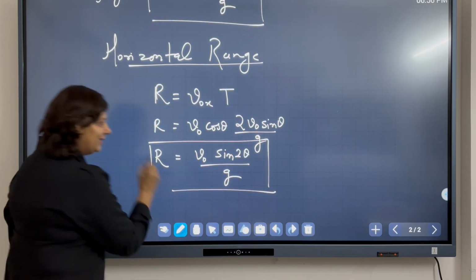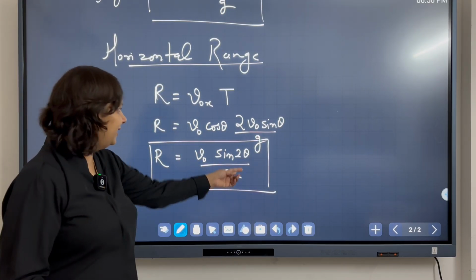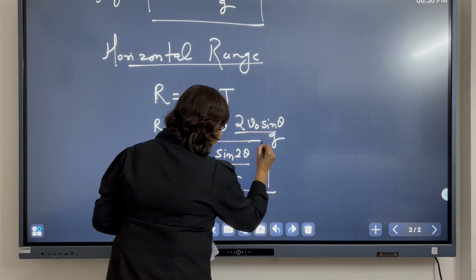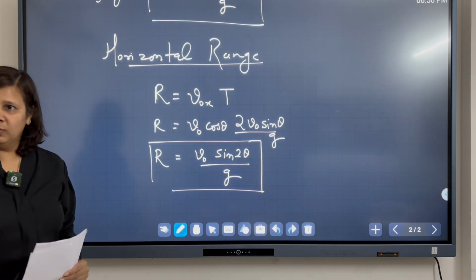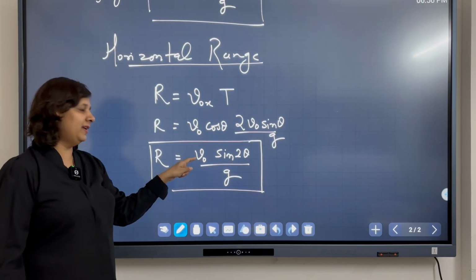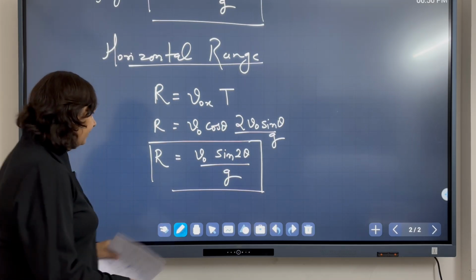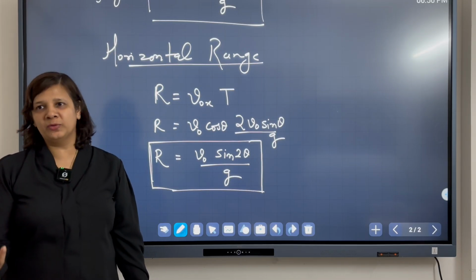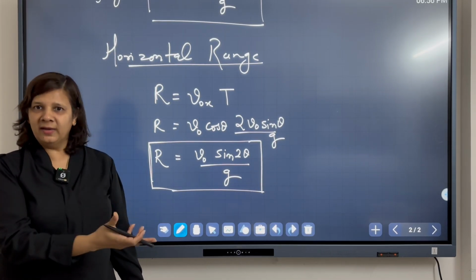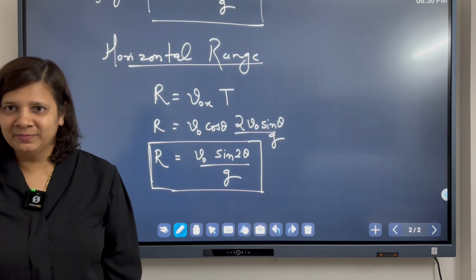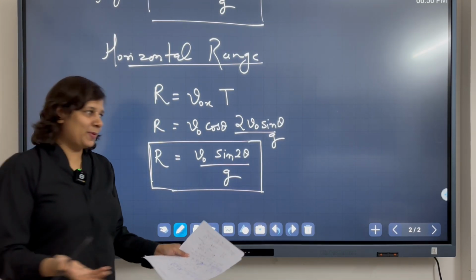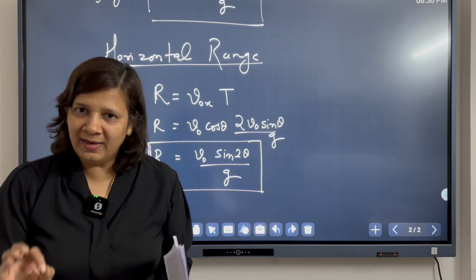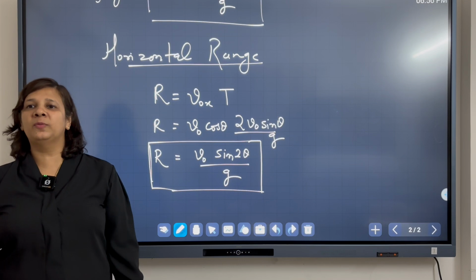So if I know theta and the initial velocity, then I can find the horizontal range, the total amount of time the ball will take to hit the ground again, and also the maximum height. You can remember all these expressions, but what I would suggest is that when you begin doing projectile problems, you should not use these formulas directly.